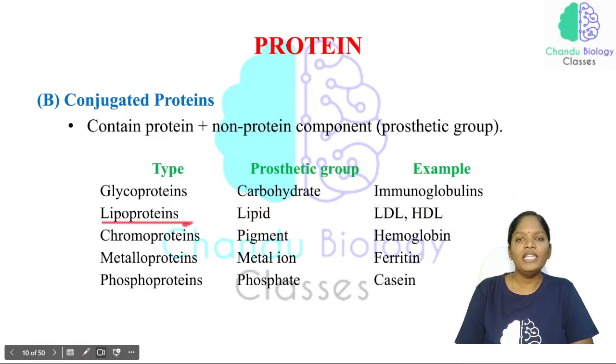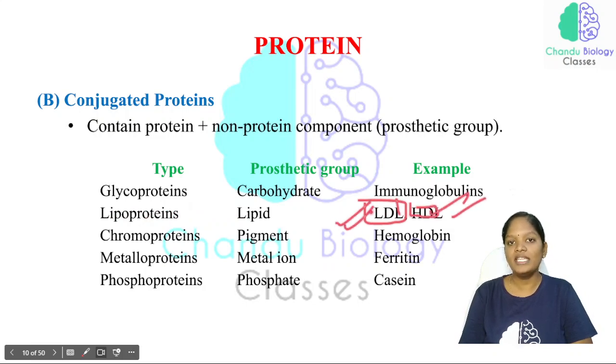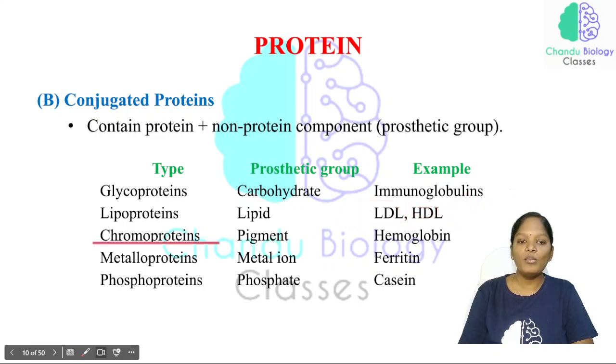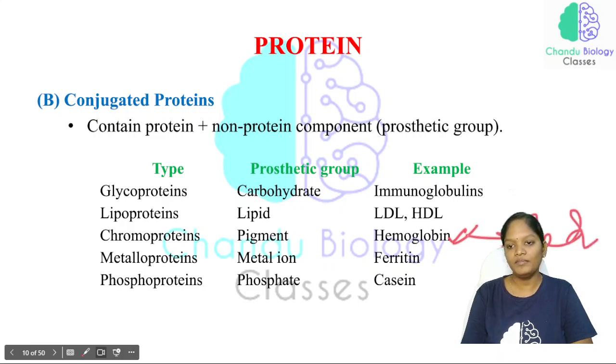And lipoproteins: there is a protein part and a non-protein component, that is lipid. So lipid is associated with the protein, and the examples are LDL and HDL, low density lipoprotein and high density lipoprotein. And a chromoprotein: we have a protein part and a chromo part. Chromo is the one giving the pigment, so here the prosthetic group is the pigment. What is the example? Hemoglobin. Hemoglobin gives a red color. Heme part and the globin part. Okay, so this is very important.